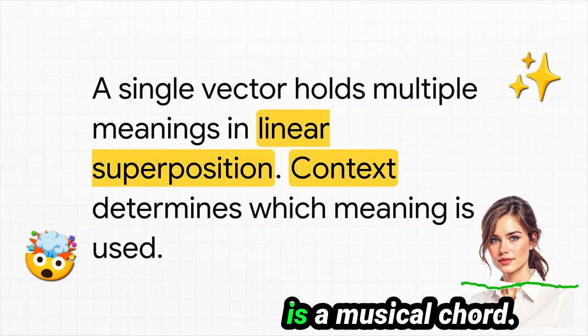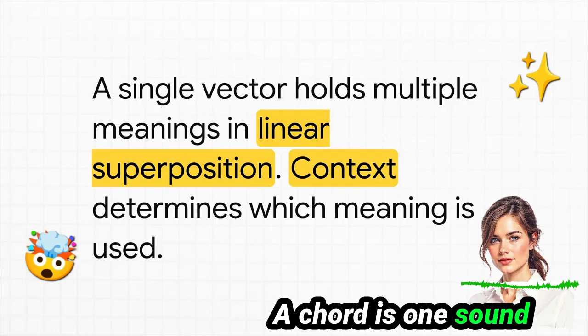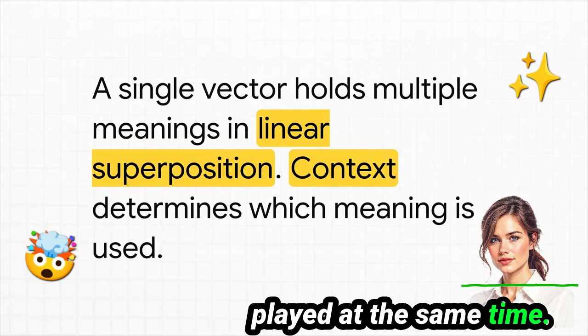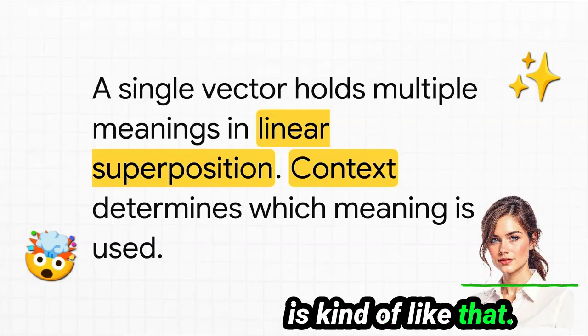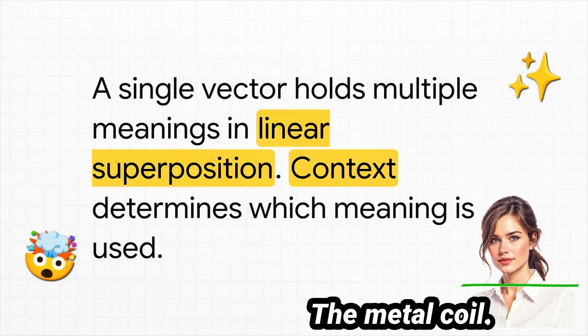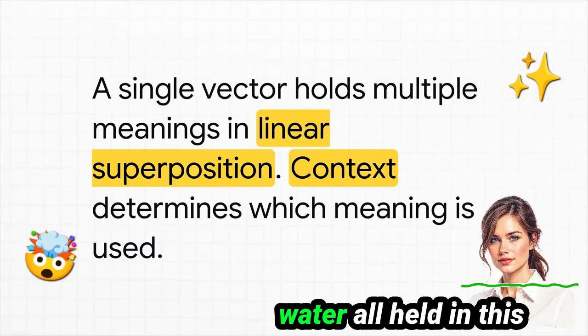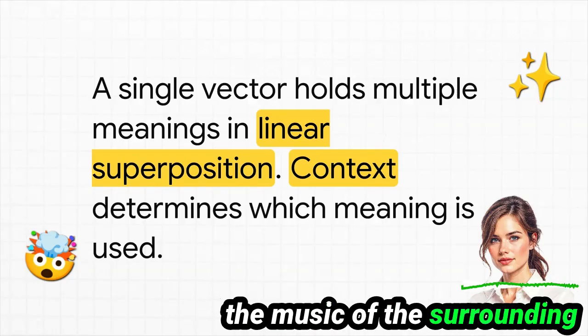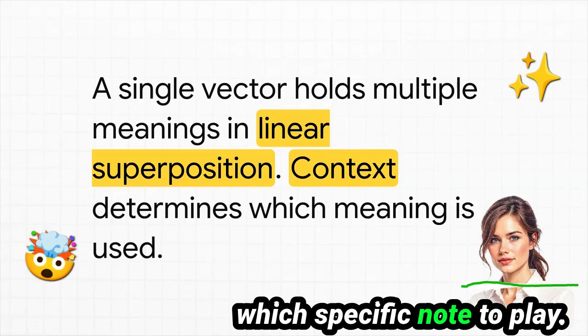The best analogy is a musical chord. A chord is one sound, right? But it's made up of multiple distinct notes being played at the same time. Well, a word vector is kind of like that. The vector for spring is like a chord that contains the notes for the season, the metal coil, and the source of water, all held in this one representation. The model then just listens to the music of the surrounding sentence to figure out which specific note to play.